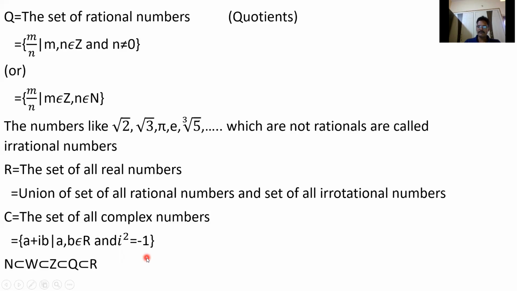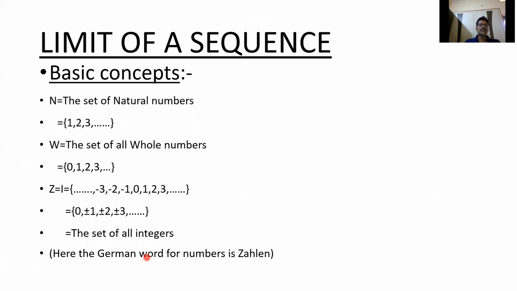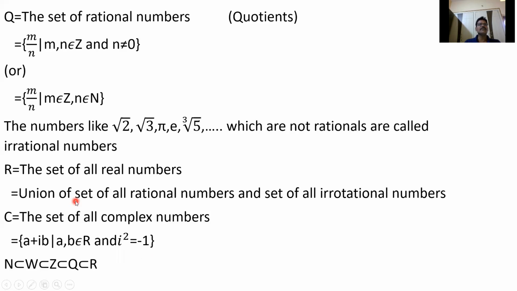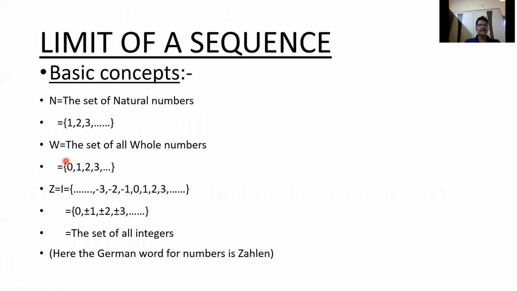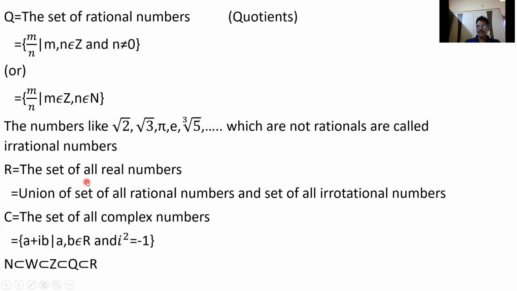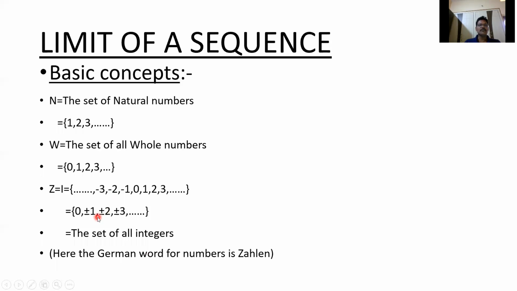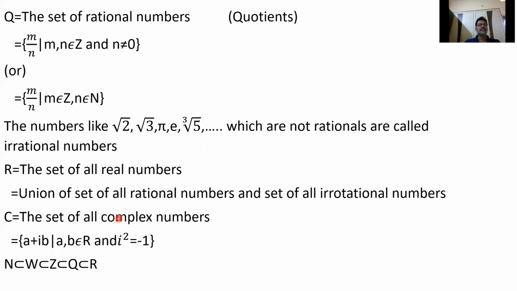So we observe that N is a subset of W, so every element in N is an element of W. W is a subset of Z, because every element of W is an element of Z. And Z is a subset of Q, because 0 can be written as 0 by 1, 1 as 1 by 1, 2 as 2 by 1. So every integer is a rational number.